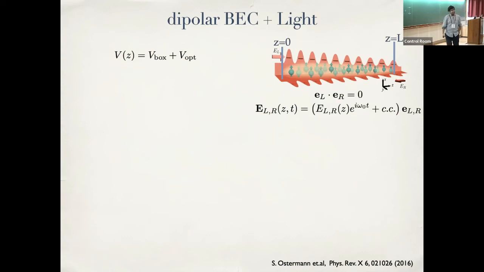From the point of view of the light field, I'm going to treat the atoms as simply linearly polarizable particles. So I have two laser beams from left and right of exactly orthogonal polarizations. And then the optical potential they will produce is precisely just the magnitude squared sum of the two times the polarizability alpha. Okay. This is just simple, and this alpha will depend upon the detuning and so on, but it's just simple.